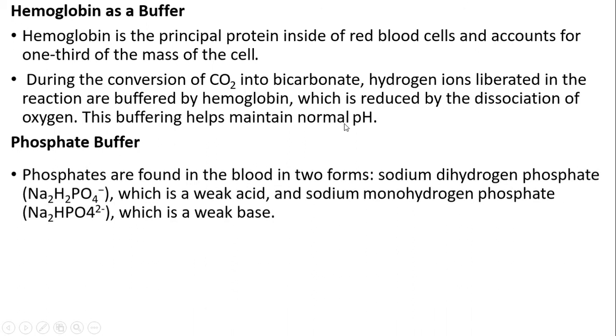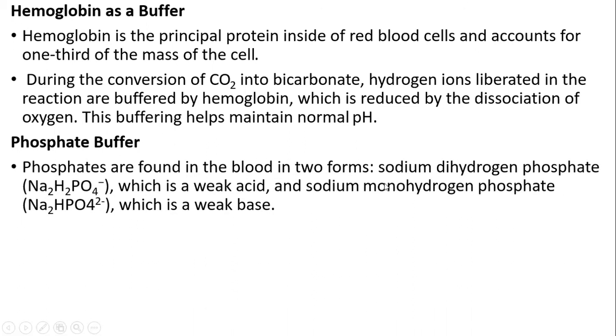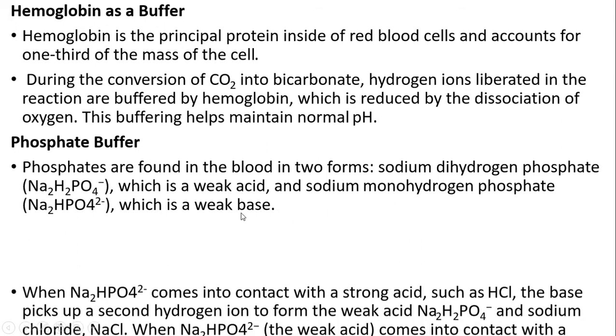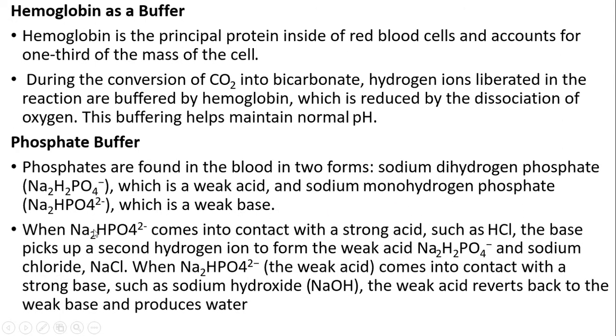Phosphate buffer. Phosphates are found in the blood in the form of sodium dihydrogen phosphate, which is a weak acid, and sodium monohydrogen phosphate, which is a weak base. When the sodium monohydrogen phosphate comes in contact with a strong acid like hydrochloric acid, the base picks up the second hydrogen ion to form a weak acid and sodium chloride.